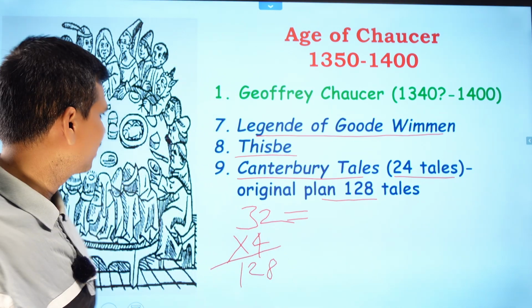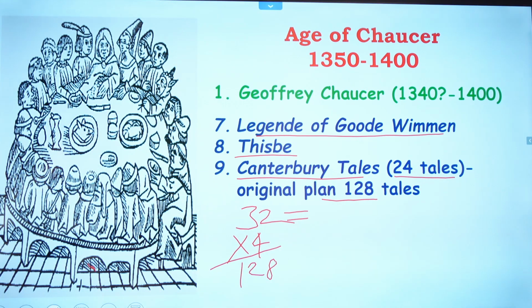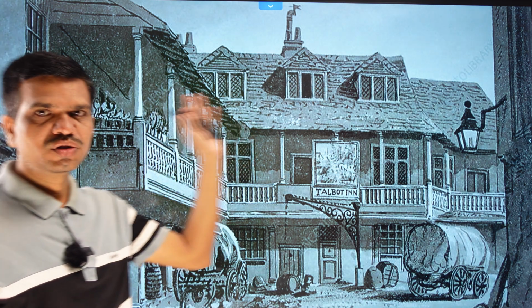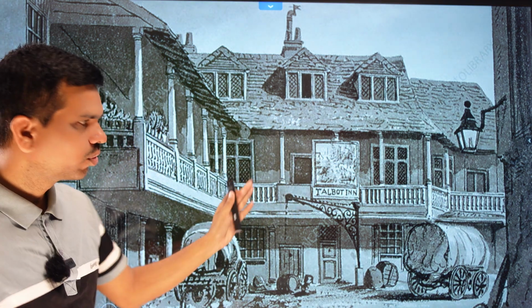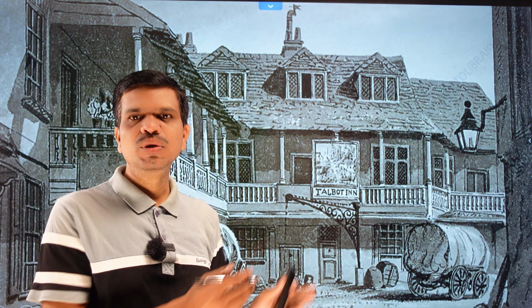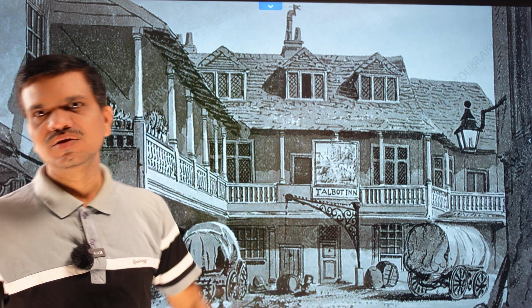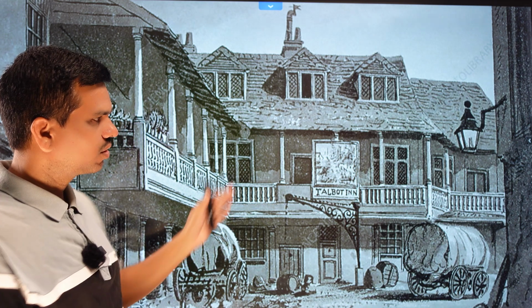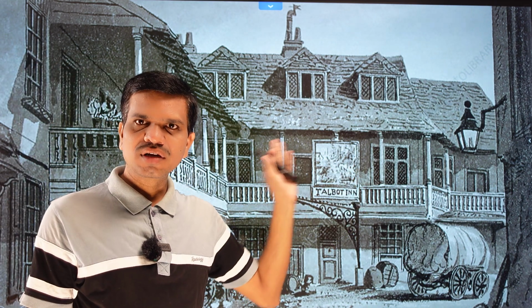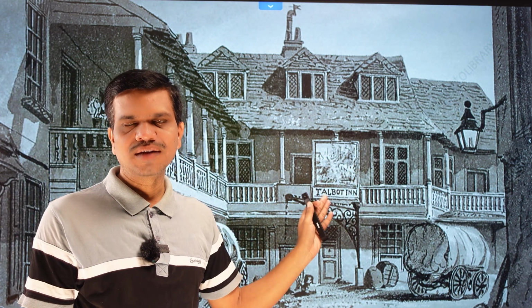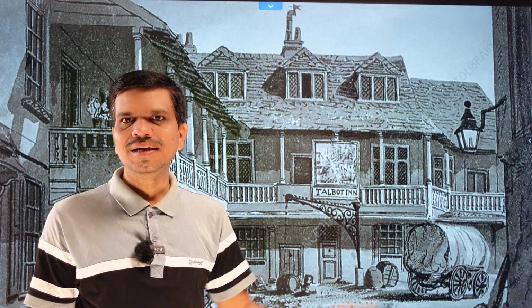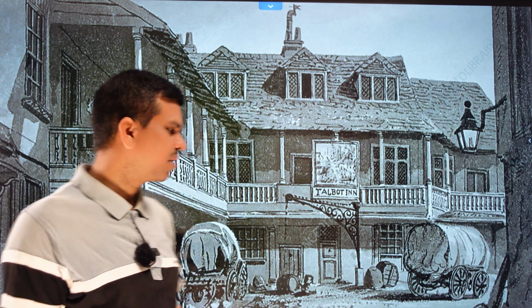So this is the plan, and these are the pilgrims who gather at the Tabard Inn. This is the Tabard Inn on the way to Canterbury, and here pilgrims halt for a day, and next day they set out on their journey to Canterbury. And here Geoffrey Chaucer and the other pilgrims gathered, and they decided to tell stories on the way and on returning back.